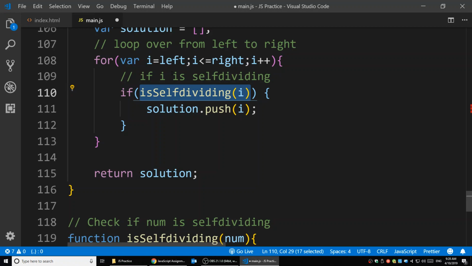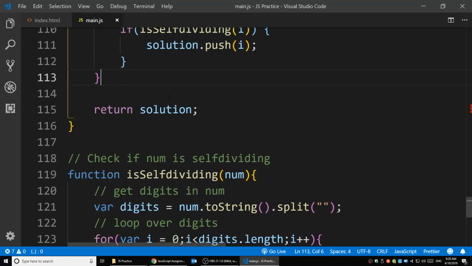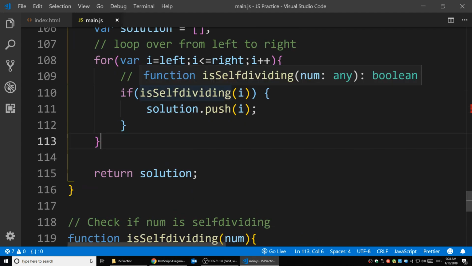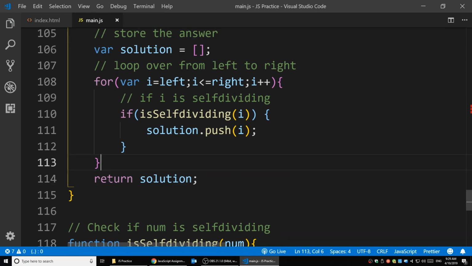Otherwise, we skip it and keep going until the right number, and then we stop. All right, that's actually the answer for number 10. This is a little bit harder because you need two functions, each of them going to have a loop. That is for number 10.